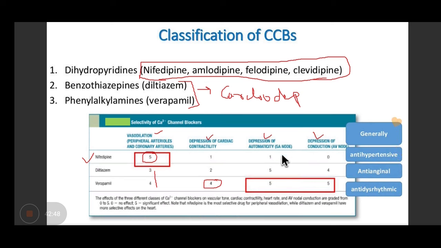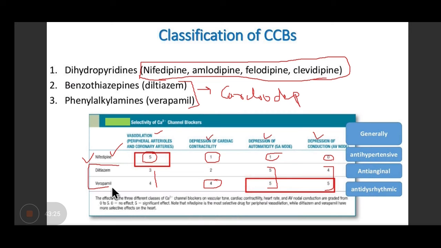As far as depression of automaticity is concerned, here again diltiazem and verapamil. AV conductance, again diltiazem and verapamil. Nifedipine has no effect on the depression of conduction as well as depression of automaticity. Hardly any effect. So that is the reason that this particular group of drugs is indicated for the treatment of hypertension, because they mainly act on the vasculature, and these two drugs are indicated for the treatment of angina.